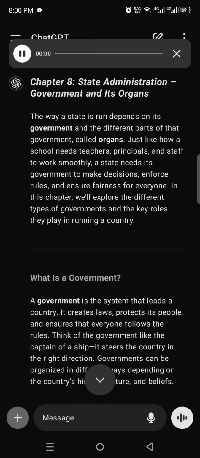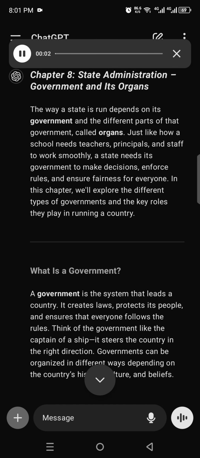Now, Chapter 8, State Administration. Government and its organs. The way a state is run depends on its government and the different parts of that government, called organs. Just like how a school needs teachers, principals, and staff to work smoothly, a state needs its government to make decisions, enforce rules, and ensure fairness for everyone. In this chapter, we'll explore the different types of governments and the key roles they play in running a country.